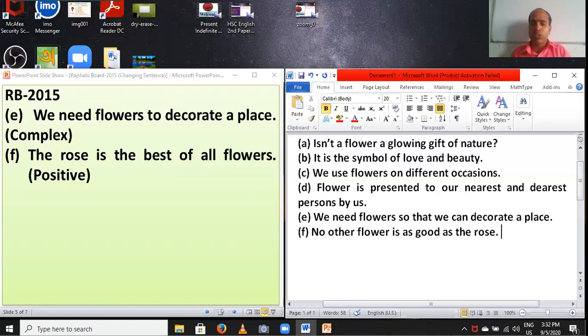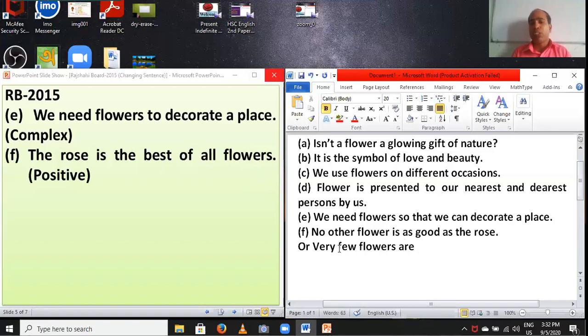You can use another rule: very few. Students, as flowers is plural, you can use very few. And then you have to write flowers after adjective 3, and you have to cut off all and write flowers. Then you have to set are.